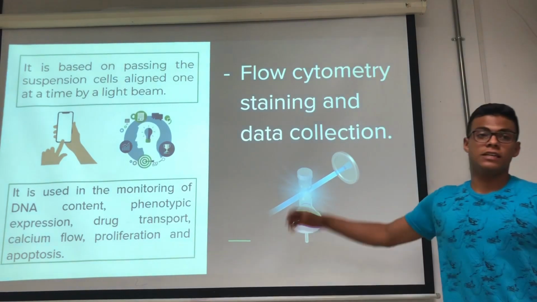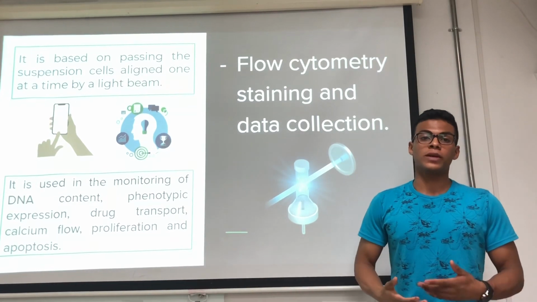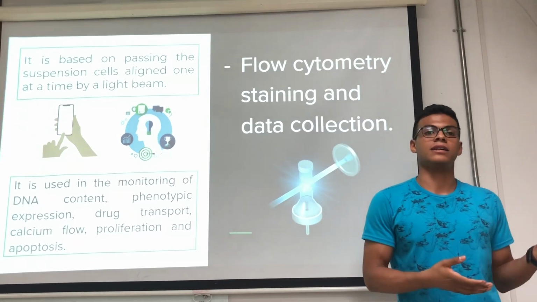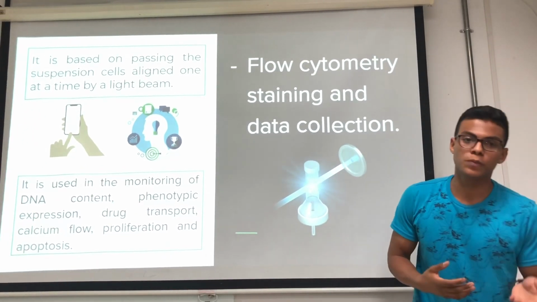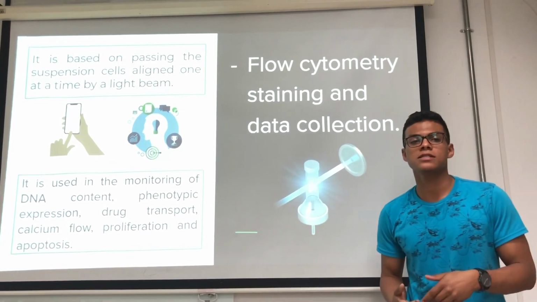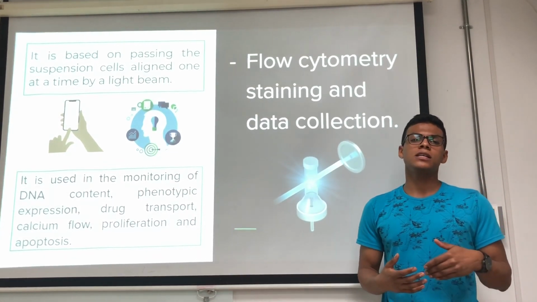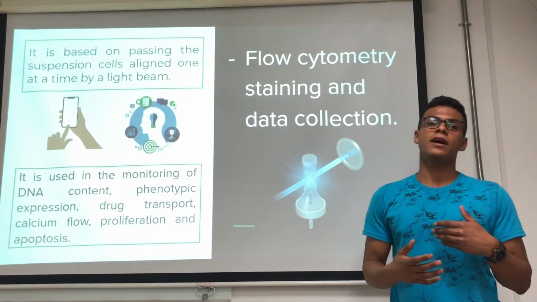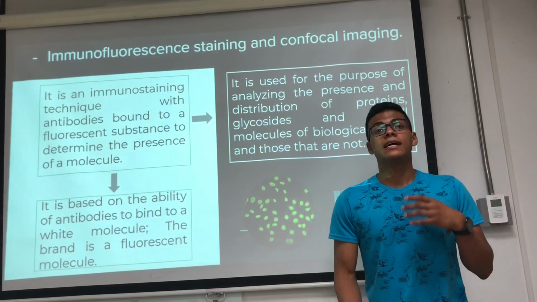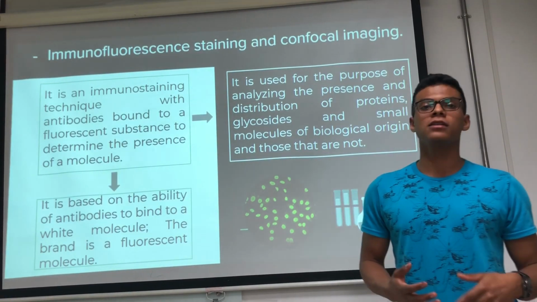Another method is flow cytometry staining and data collation. The study reads data using light that crosses cells in suspension in an aligned manner. It is mainly used for monitoring DNA content, phenotypic expression, proliferation, apoptosis, and other requirements. In addition, the study compared flow cytometry data between cell lines, and histograms were plotted for visual evaluation.